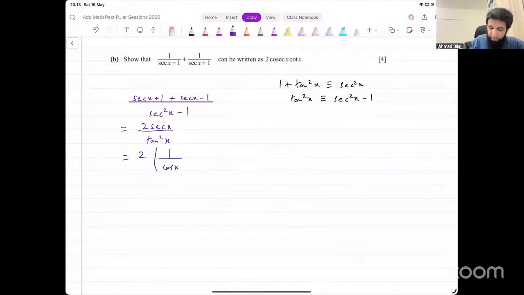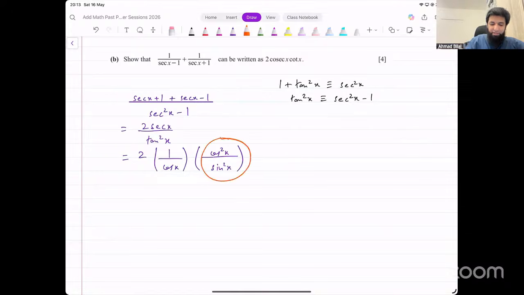1 over cos x. Tan squared in the denominator. That will become sine square over cos squared in the denominator, right? Cos square I can write in the numerator. So it becomes cos square x divided by sine square x. Right? That makes things simpler to understand. This tan squared in the denominator, I have written that as cos square x over sine square x.